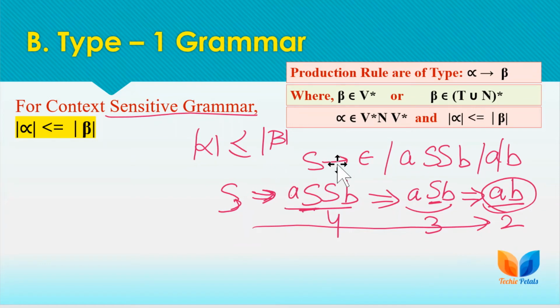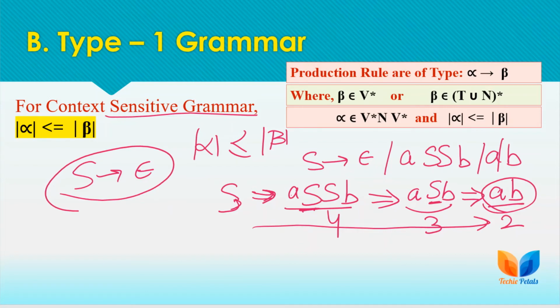So these types of rules are not allowed in the grammar if S appears on the right hand side of a production rule.